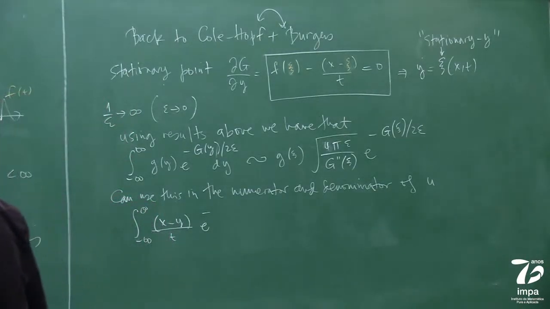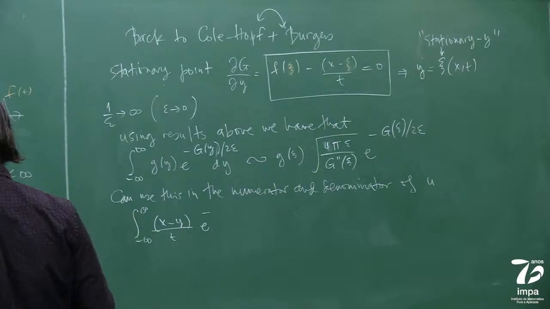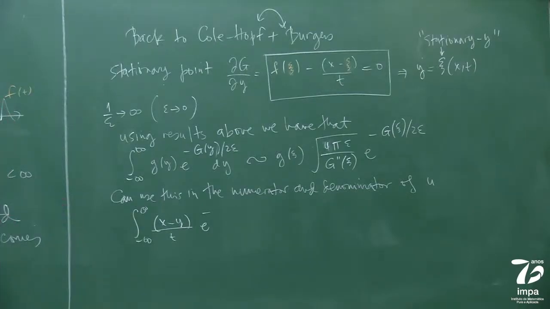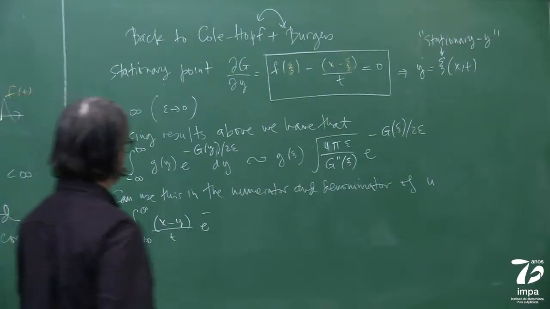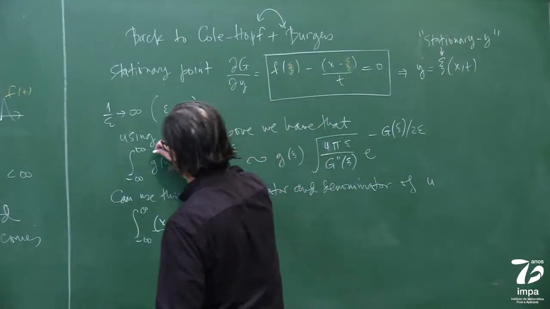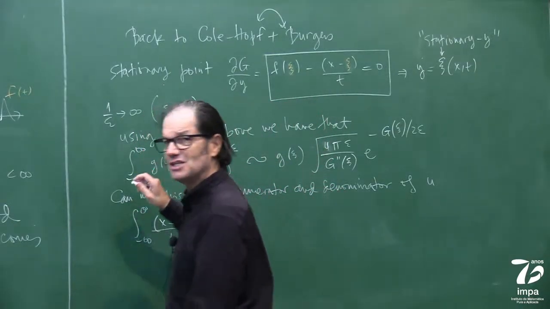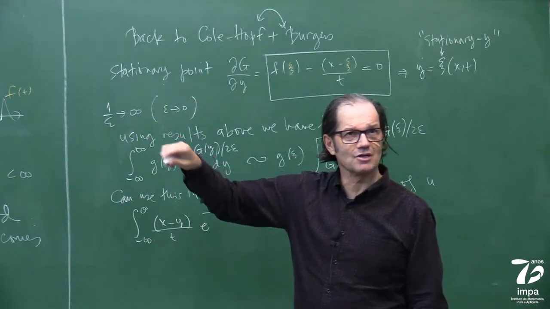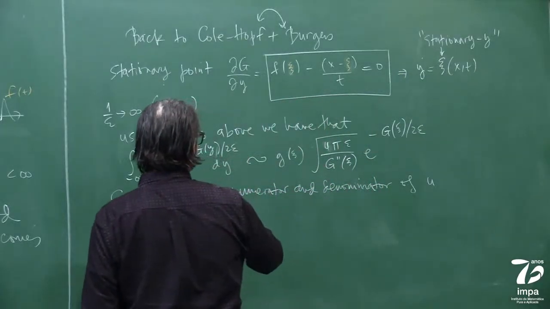No, what am I doing? Oh, I see what I'm doing. Sorry, my notation is bad. The G here is that G over there, but here what I'm doing, sorry, I have to fix it.